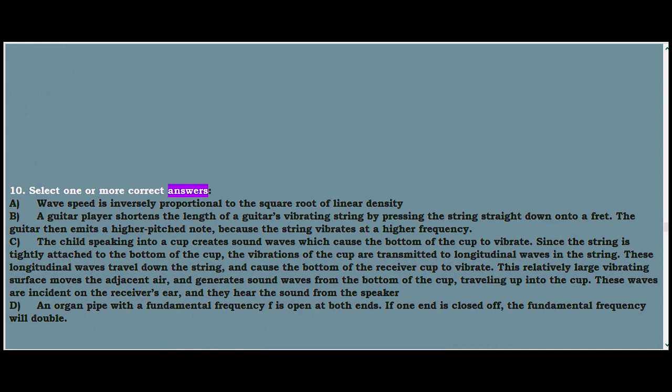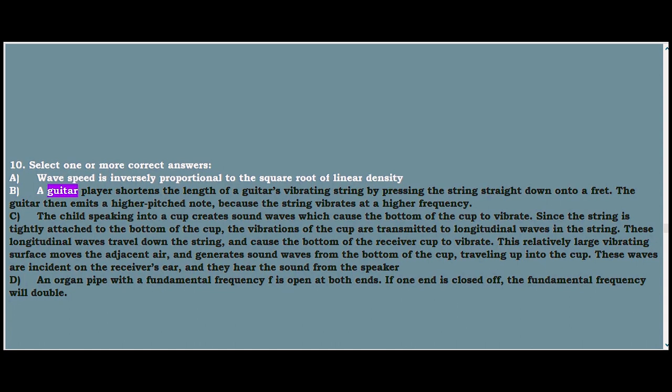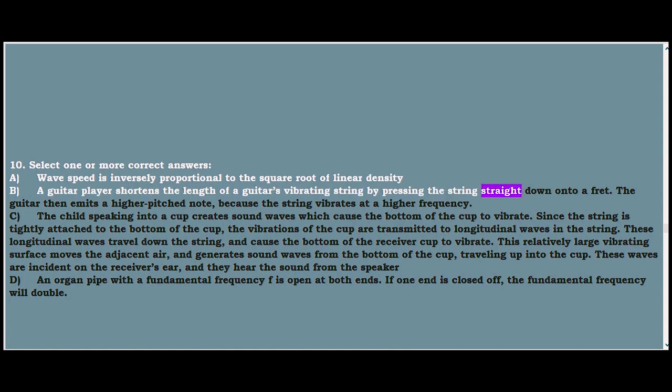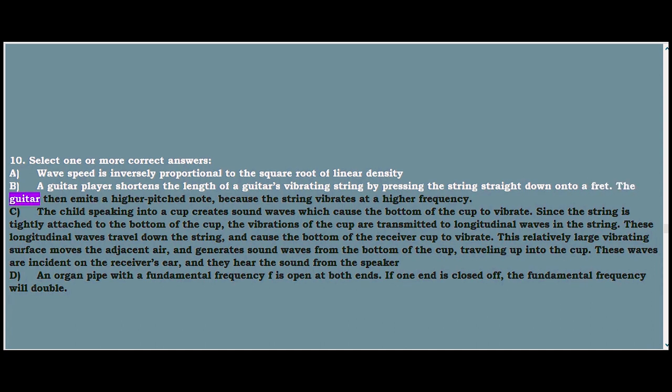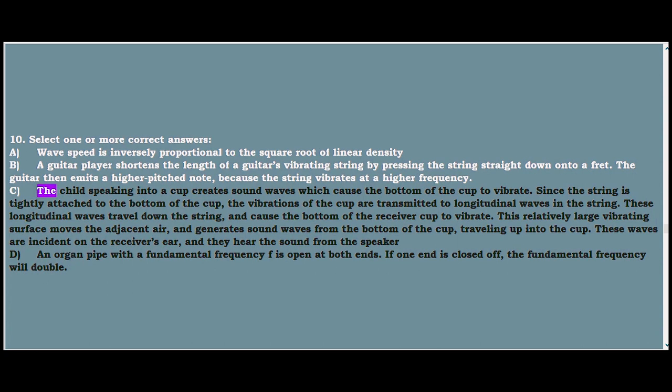10. Select one or more correct answers. A. Wave speed is inversely proportional to the square root of linear density. B. A guitar player shortens the length of a guitar's vibrating string by pressing the string straight down onto a fret. The guitar then emits a higher pitched note, because the string vibrates at a higher frequency.